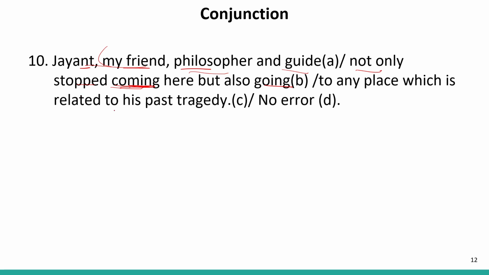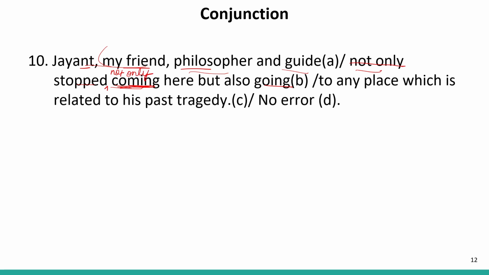Now here in this sentence, we can see coming and going are the included part. It means not only should be replaced from this part and should be written after stopped. Stopped not only coming here but also going to any place.